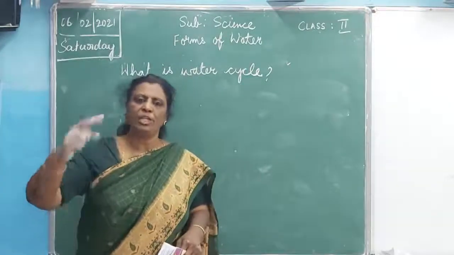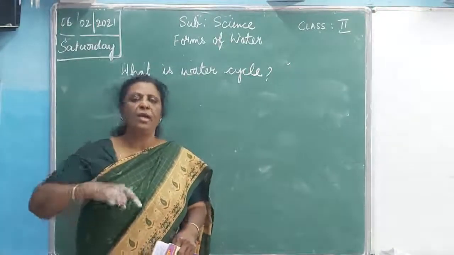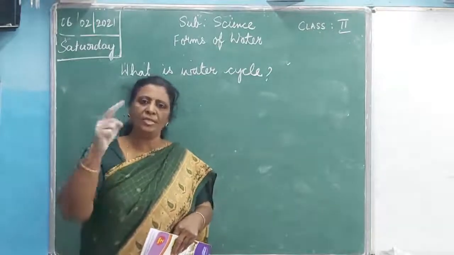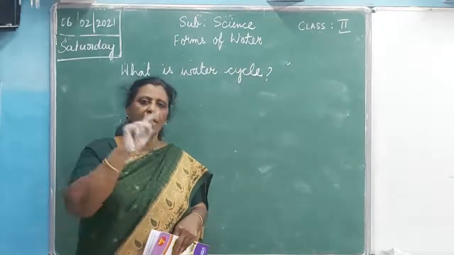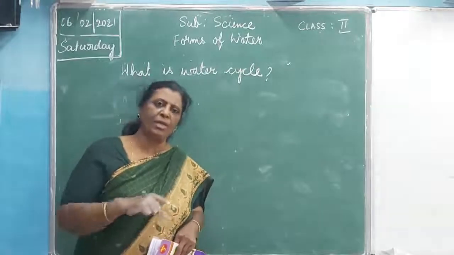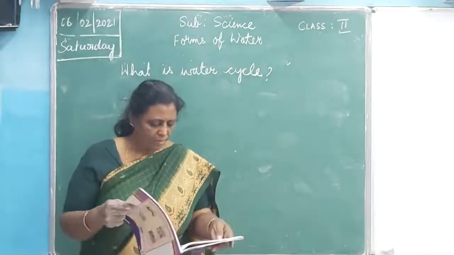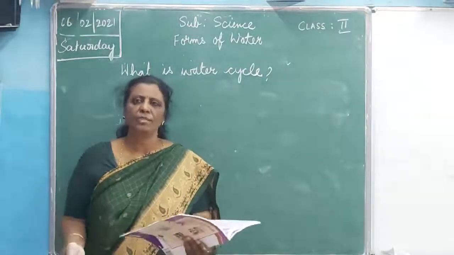Cycle is the repetition of the thing going again and once again. It's the same process from the beginning to the end. Again it comes from the beginning to the end. This is called the water cycle. I'll explain to you what this water cycle is.